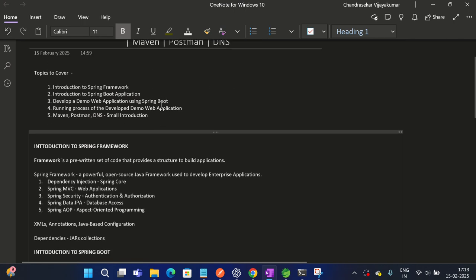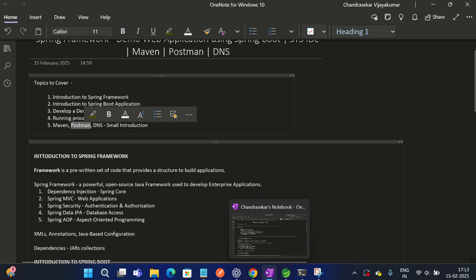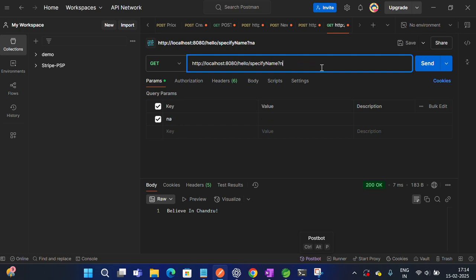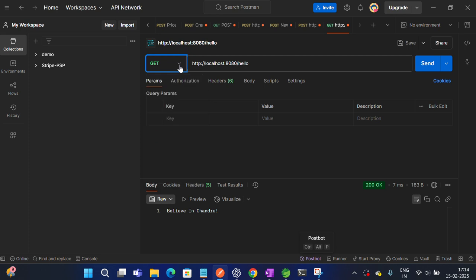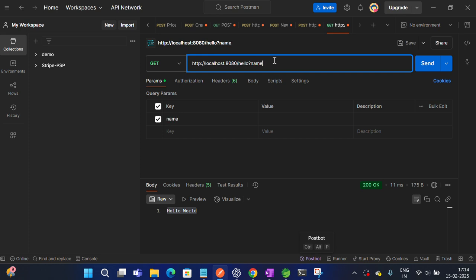Okay, then Postman. Postman is nothing but, see, how we tested this URL request by passing it to a Spring backend application and checking whether we get the response, we can do the same testing in Postman also. We need to specify the URL properly and specify whether it is a get or post or put or delete or anything. If I run this with get, hello world came. Now, if I want to pass a parameter name equal to Chandru and run this, hello Chandru. That's it. So this is Postman.